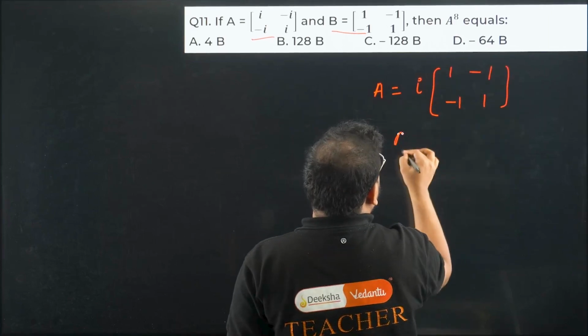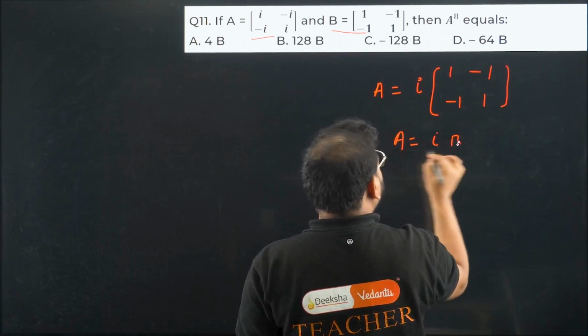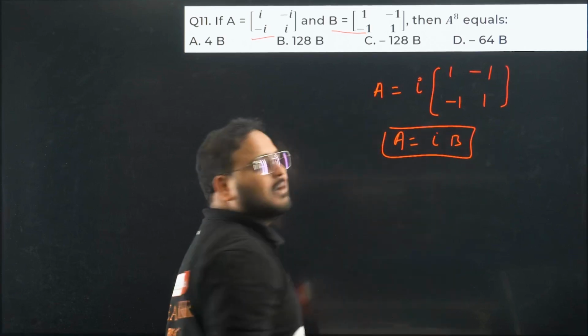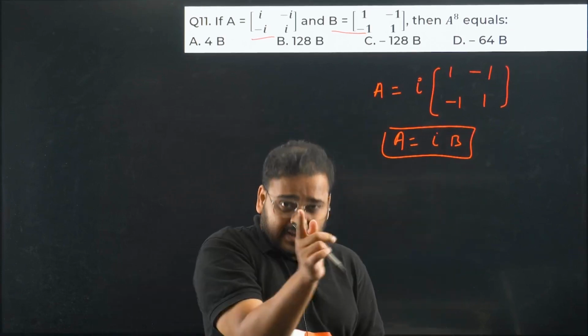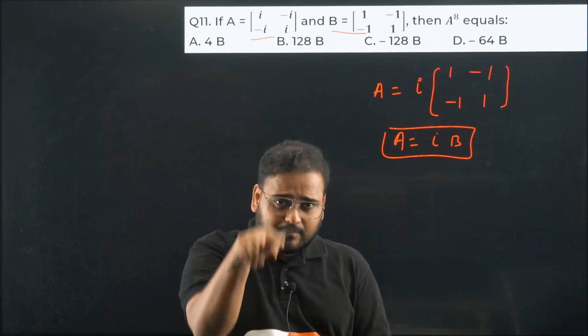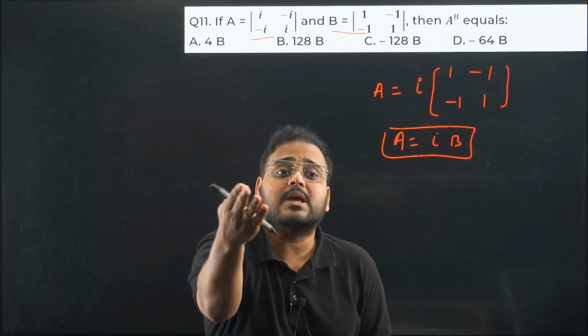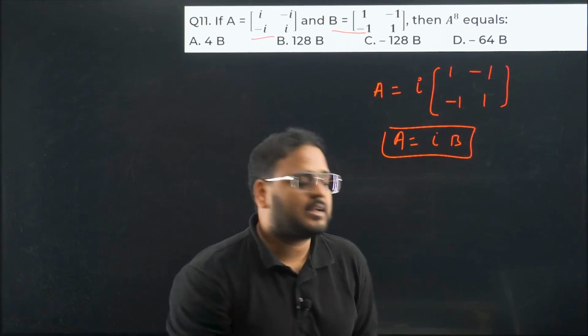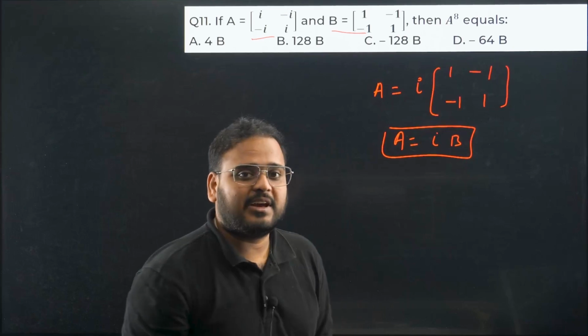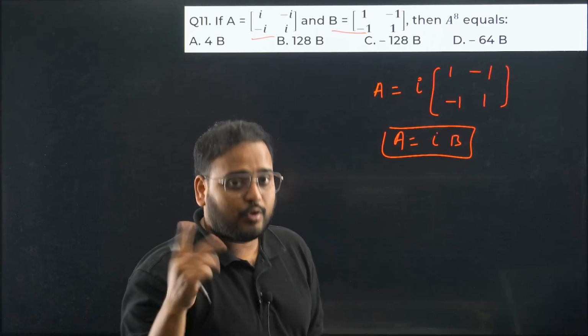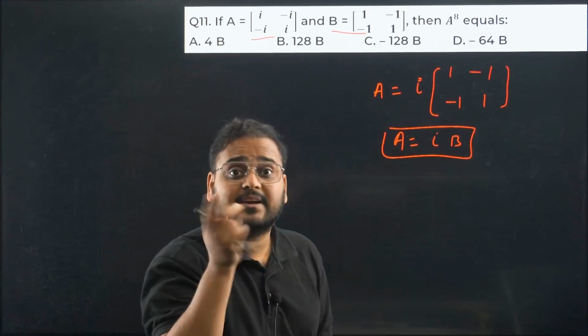Sir, okay, I got it. A is nothing but iB. If I take i common from A, I'll end up with a matrix which will become simply equal to B. So A equals iB. Clear? Okay. Sir, you have A now. You have taught us, whenever you get A, you're looking for A power, whatever it is. First find A square.